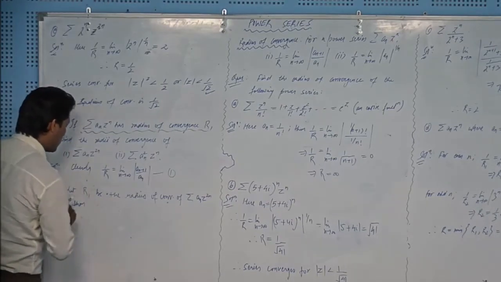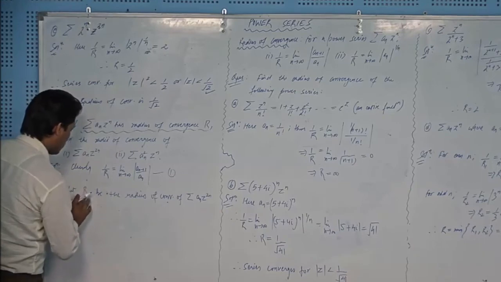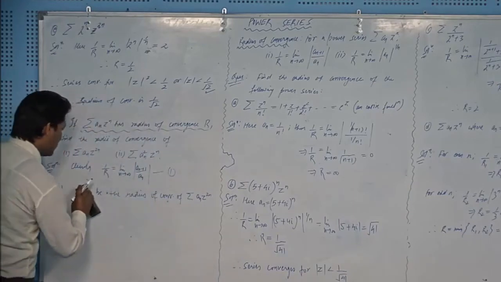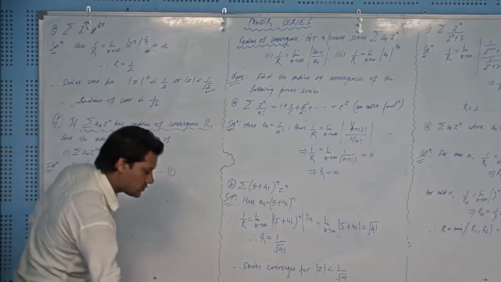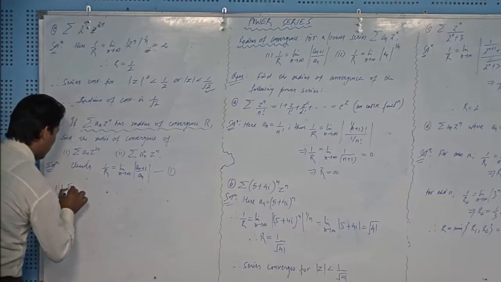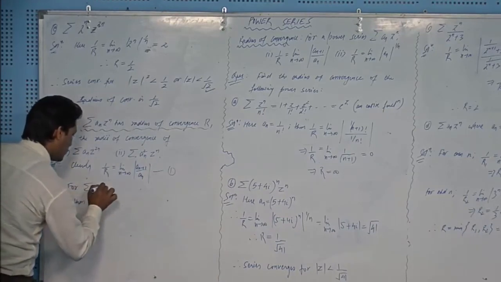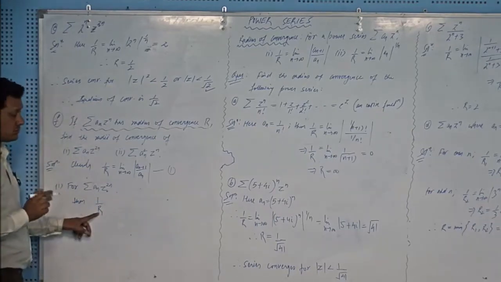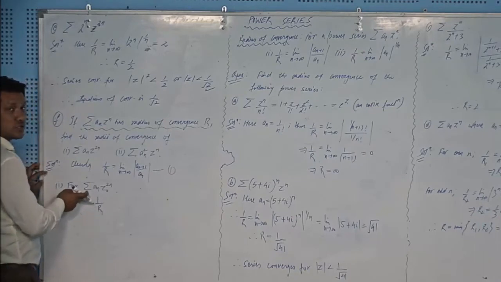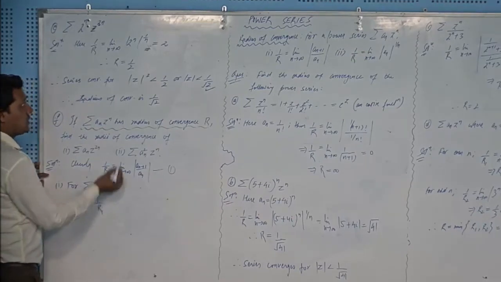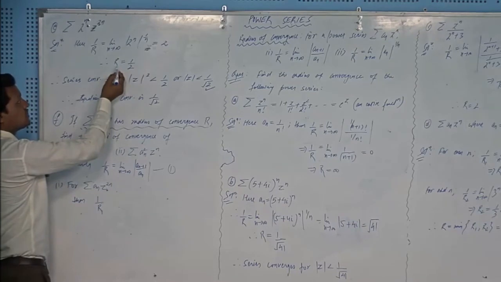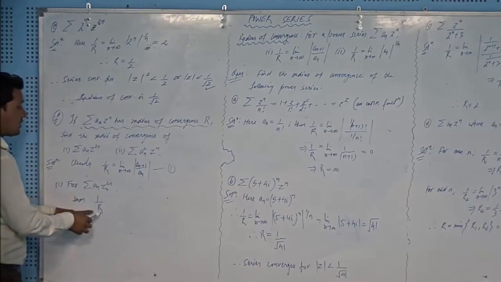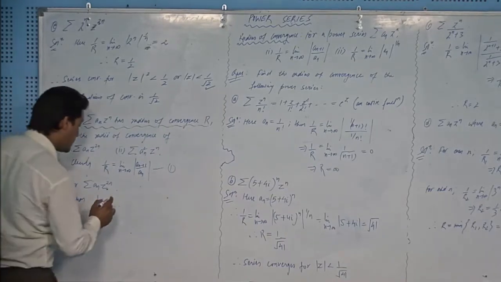Then 1 upon R1, let that number be R1, and don't say that this is the radius of convergence for this series. No, because this 2 is still appearing here. Like in the earlier example, this number is not the radius of convergence. The number appearing on the right hand side of this disk is the radius of convergence. So you cannot say that R1 is the radius of convergence for this, right? So be careful at this point.